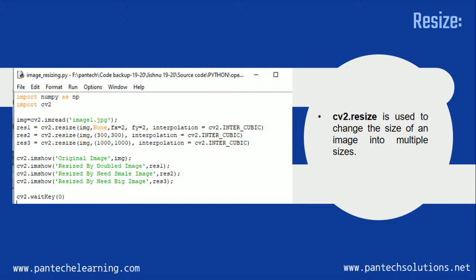For that purpose, we will be using cv2.resize. And how this resize function works in the current application: when you go for a video call, at first if you are talking to only one person, the opposite person's image will be enlarged and your image will be scaled down into a corner.